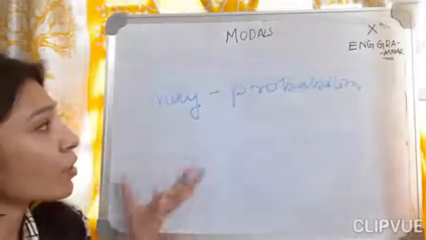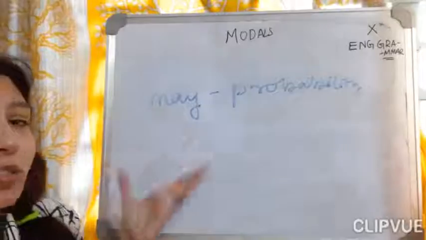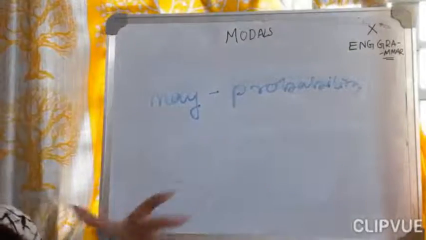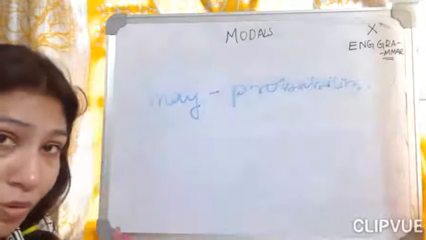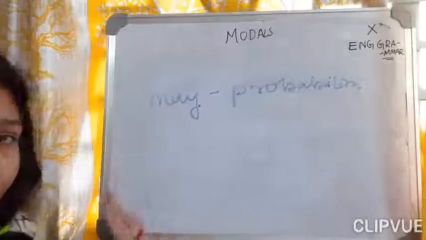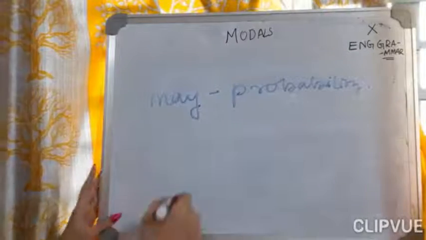Okay, and what we are using here is probability. In probability we also use may. It may happen, it may not happen. So it's again a probability. Like in obligation we have seen must and should and all those things, similarly in may also there is a probability of something which will happen.